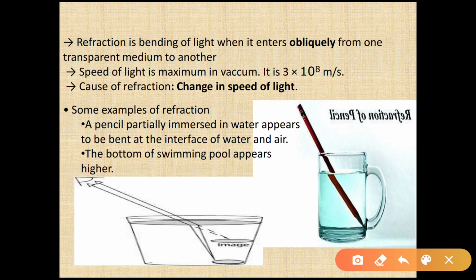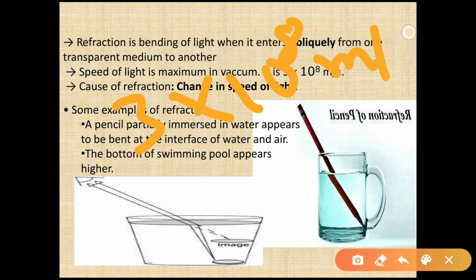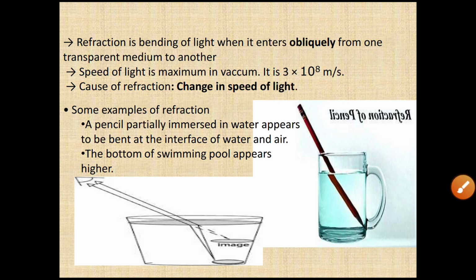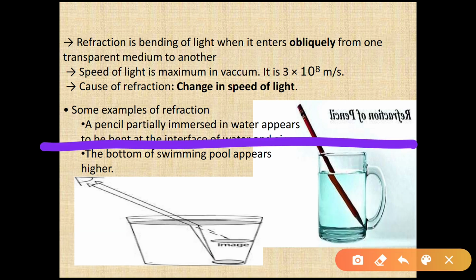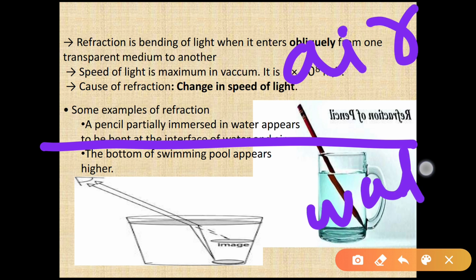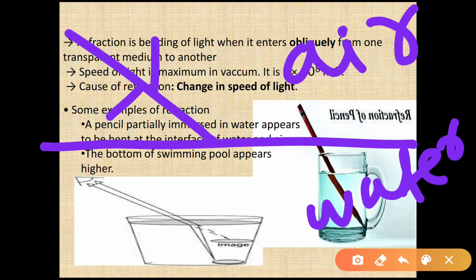So here what is happening? In vacuum or in air, the speed of light is approximately 3 × 10^8 meters per second, that is 3 lakh kilometers per second. Now suppose here we have a separation between two media, here we have air and here we have water. When light, which is traveling with a speed of 3 lakh kilometers per second in air, enters into the water, that is from one transparent medium to another, its speed will decrease, and due to the decrease in the speed, the light will bend.